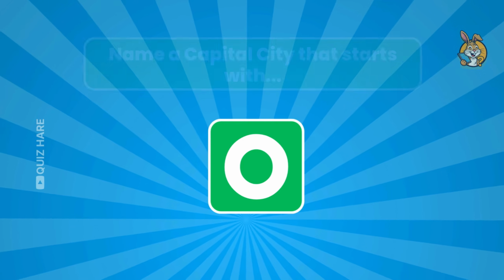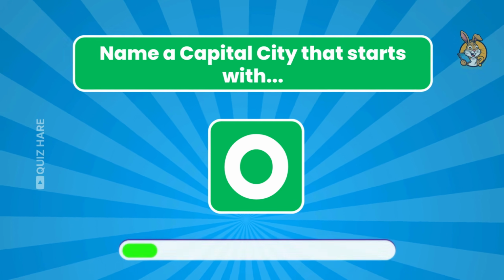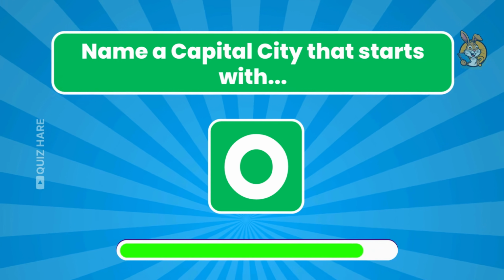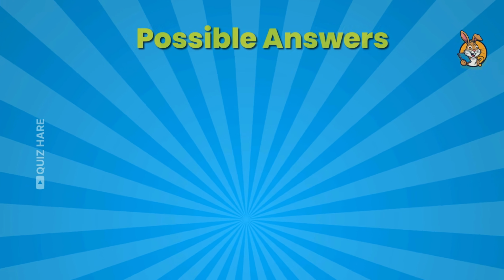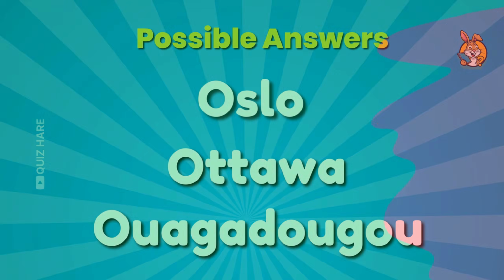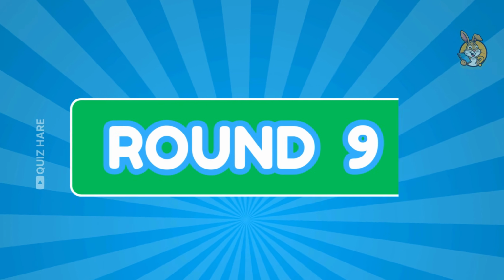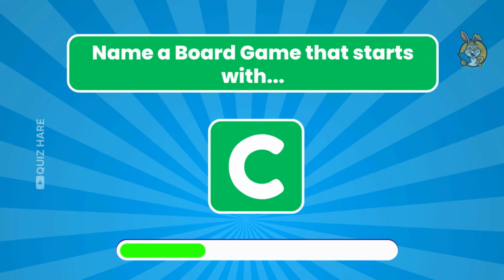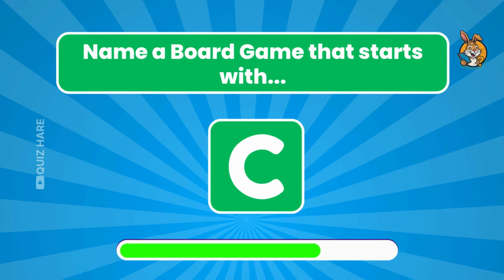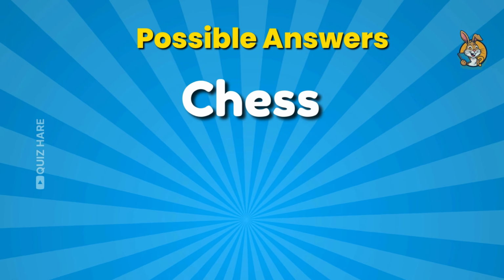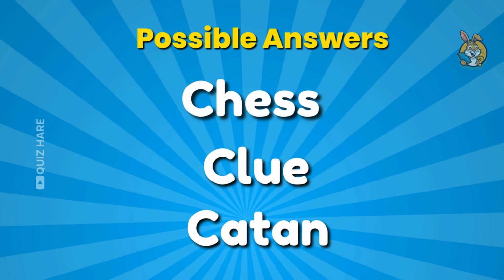Round 8. Name a capital city that starts with the letter O. Oslo, Ottawa, and Ouagadougou. Round 9. Name a board game that starts with the letter C. Chess, Clue, and Catan.